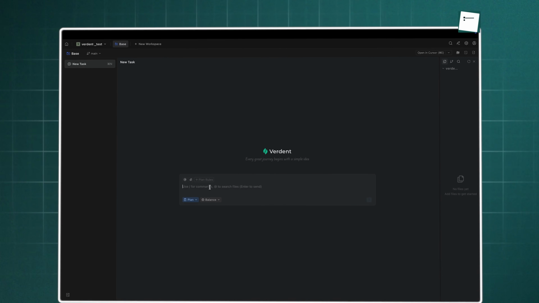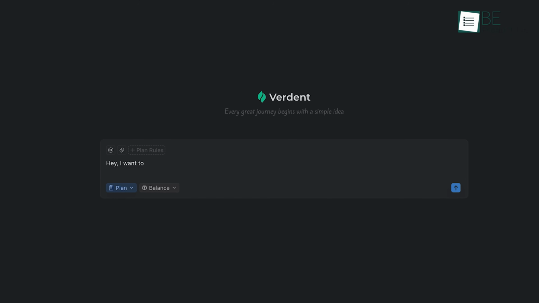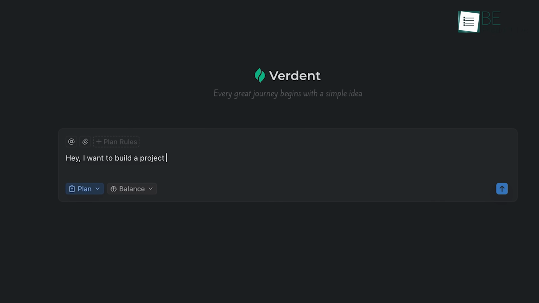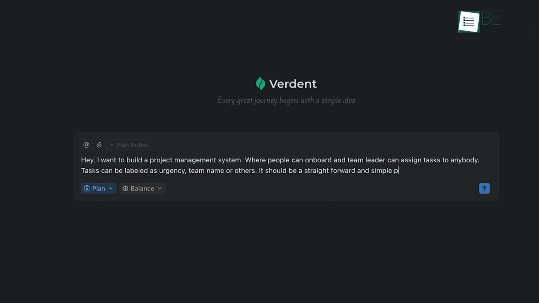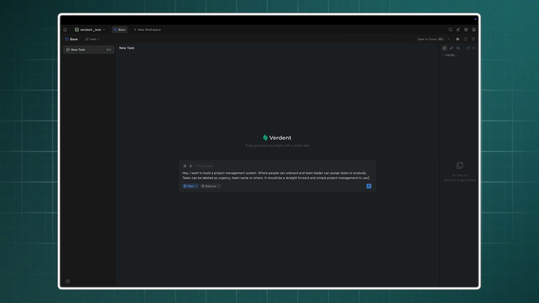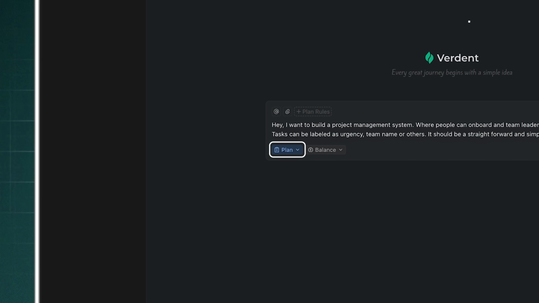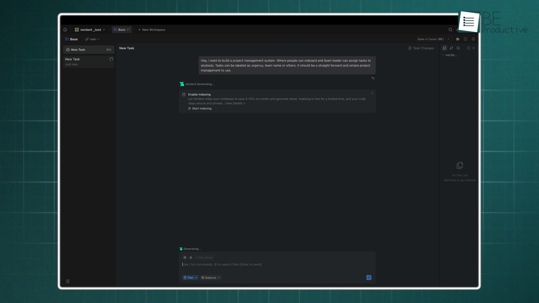Our journey begins with a common scenario, a vague, fuzzy idea. We tell Verdent that we want to build a comprehensive project management software with real-time collaboration. In a typical AI chat, the bot would immediately start generating files, but that is where the errors usually begin. Instead, we switch on plan mode, and Verdent stops us. It enters a clarification phase, refusing to move forward until the foundation is solid.